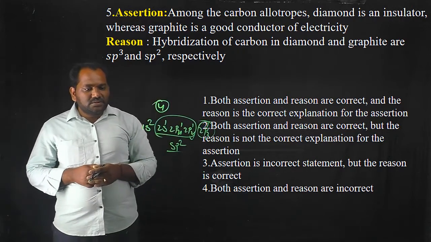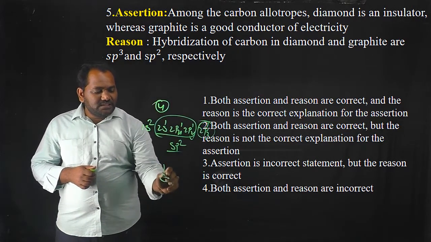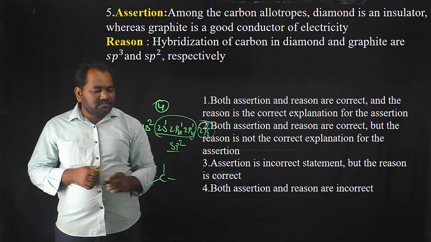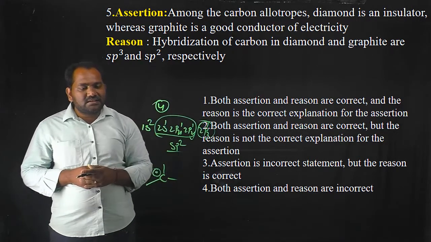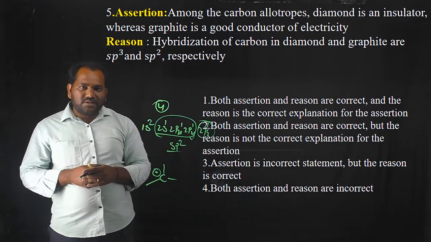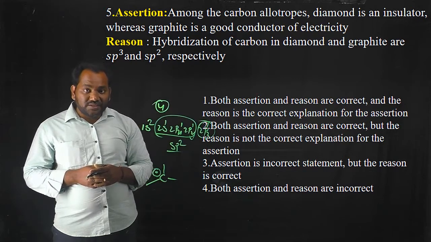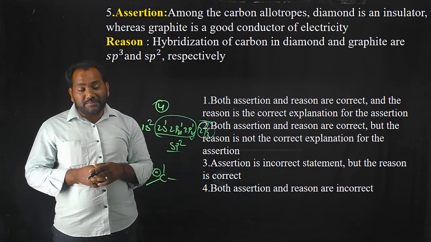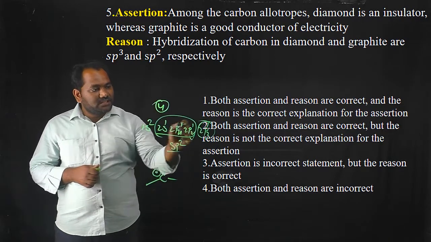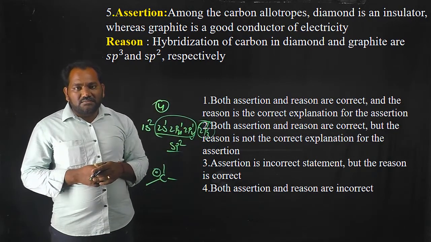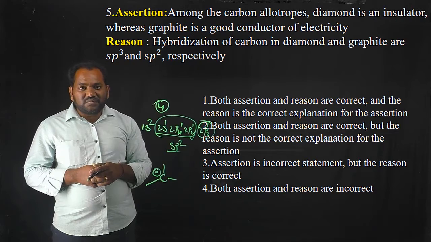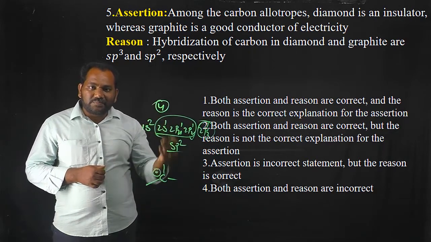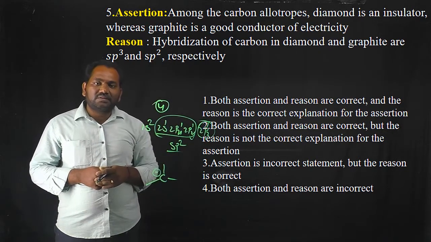So each carbon is connected to 3 other carbons, and each carbon contains 1 free electron. Why? Because it undergoes sp2 hybridization. That free electron is responsible for the electrical conducting property of graphite.